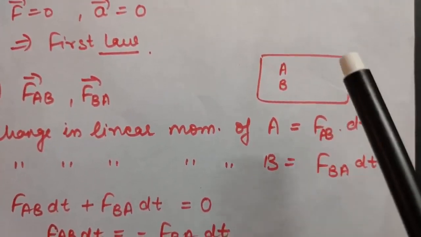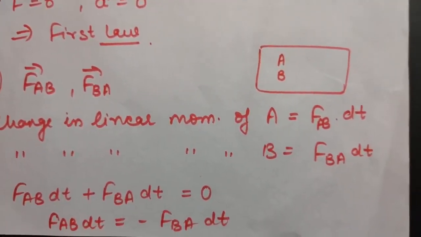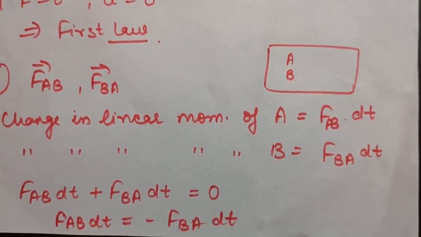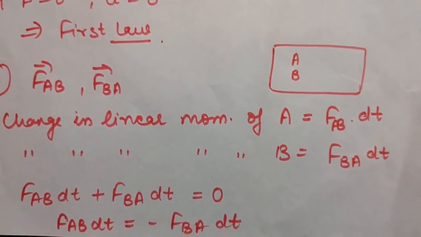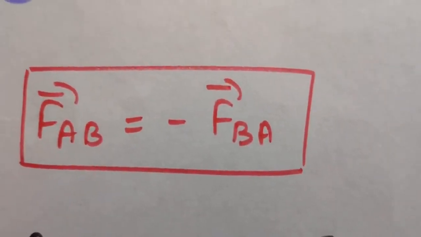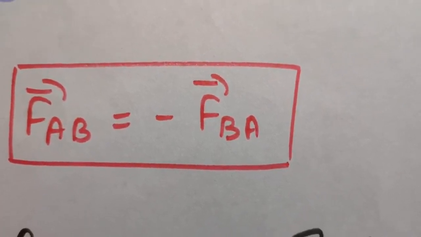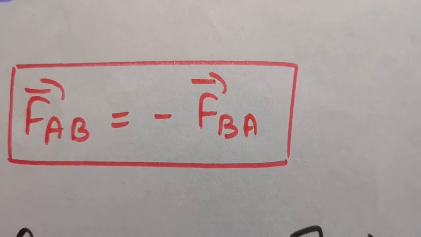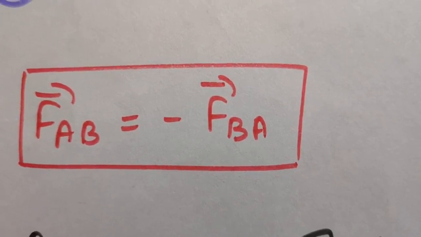Again, because this is an isolated system, due to conservation of momentum, the total change should be 0. That is, FAB dt plus FBA dt should be 0. Or you can say FAB dt will be equal to minus FBA dt. So from this we can conclude FAB is equal to minus FBA. That is, action and reaction are equal and opposite, provided there are two bodies. So this is nothing but your third law. So we can say the second law is the real law of motion because you can conclude the first law as well as the third law from the second law.